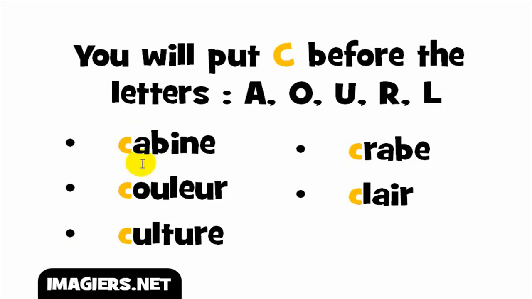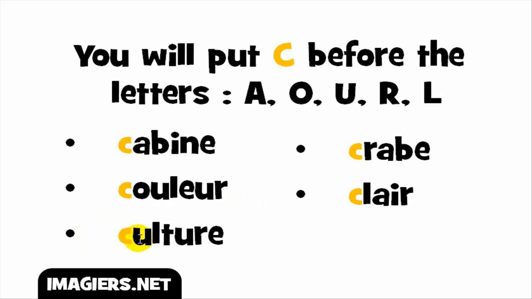C plus A, so this combination will give you the sound K. Okay, so the full word will go like cabine. Okay, cabine. Second example here, you get this vowel O combined with the other vowel U, and remember it gives you the sound OU, but then remember that the C is still K. Cou, couleur, okay, couleur, all right.